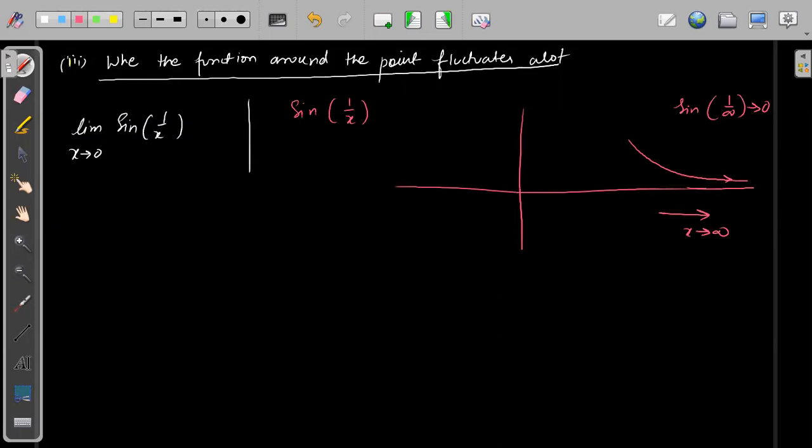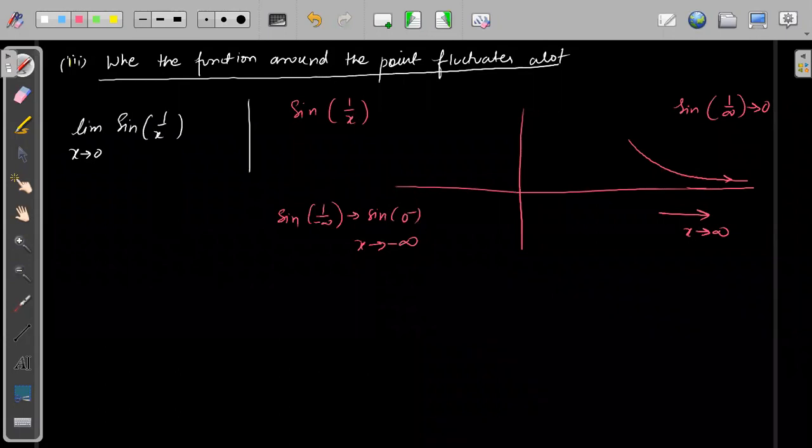As x tends to minus infinity, again sine of 1 by minus infinity will tend to sine of 0 minus. That means from the left side it will again tend to 0, but from the negative side.